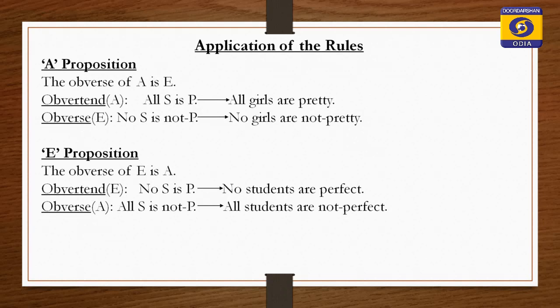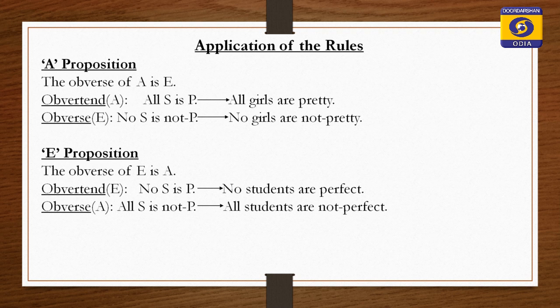A proposition. The averse of A is E proposition. Overturn A proposition, all S is P. So, now we get the averse, that is E proposition. No S is not dash P. Subject of the premise has become the subject of the conclusion.